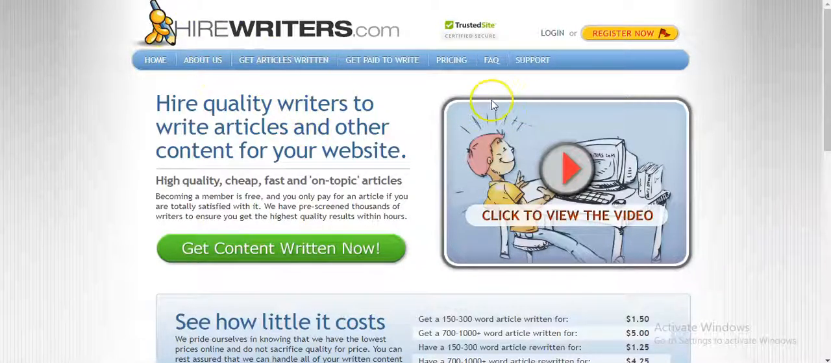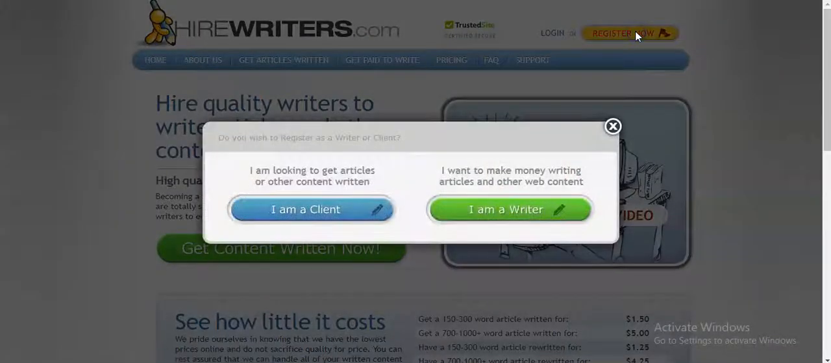As you can see, you click on register. All right, since I've already registered, if you are a client who wants to outsource your article to writers on Hire Writers, you click on this. If you are a writer who wants to make money on this platform, you click on this.